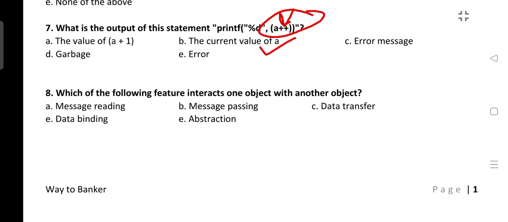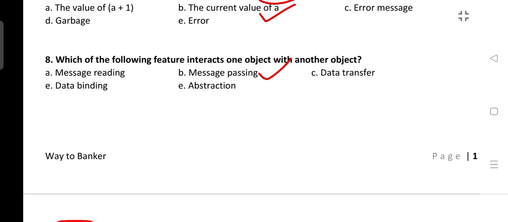Next is, which of the following features interacts one object with another object? So this feature is known as message passing. This is a feature of object oriented programming. What is abstraction? Let me know in the comment section.